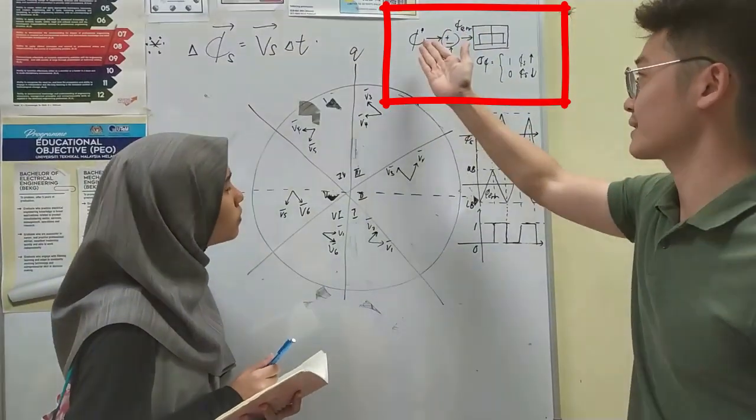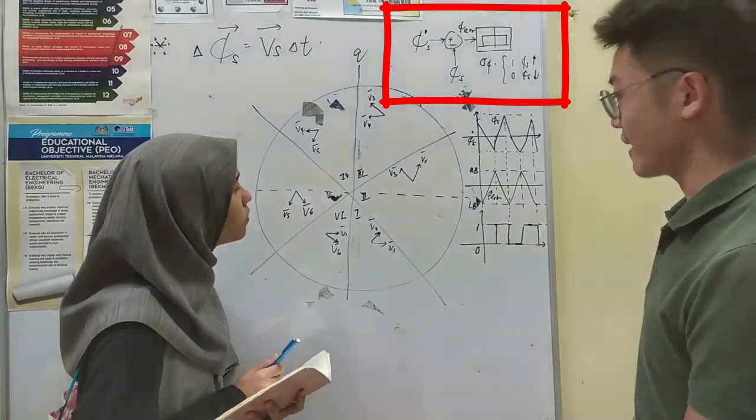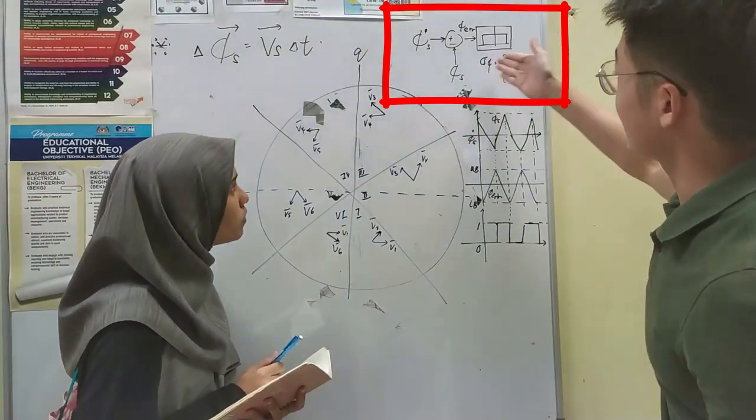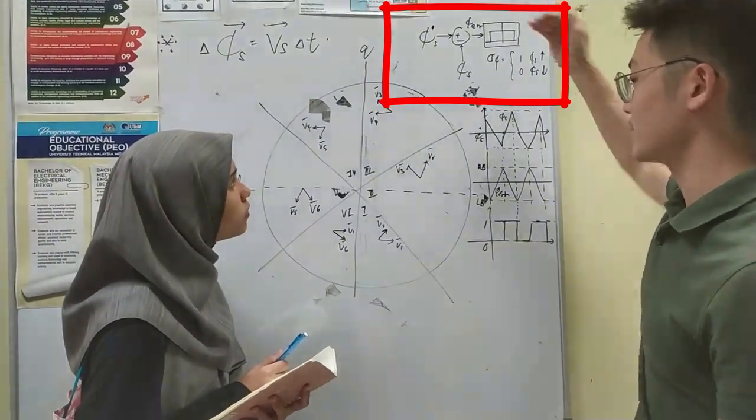This is the reference stator flux, and this is the real stator flux. We subtract them and get the stator flux error. Okay, so this is the saturation block. We can set the limit, which means the upper band and the lower band.